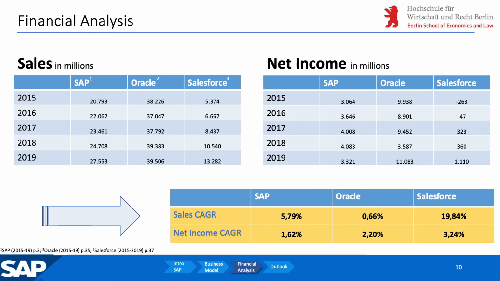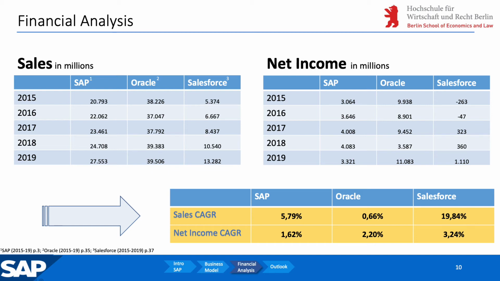To get a better understanding of this number, we compare or benchmark it to competitors in the same market. Looking at SAP and Oracle, SAP is growing almost 5% more than Oracle and is getting 1.62% more profitable over time. Oracle has in fact a higher net CAGR than SAP, which shows us that Oracle focuses on becoming more profitable by maintaining a small but constant growth rate.